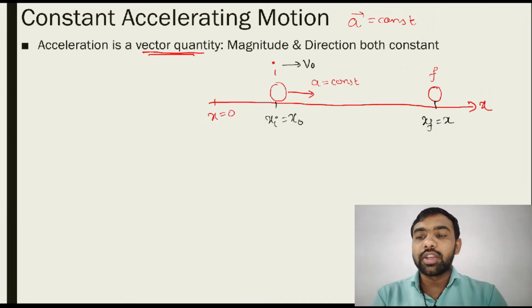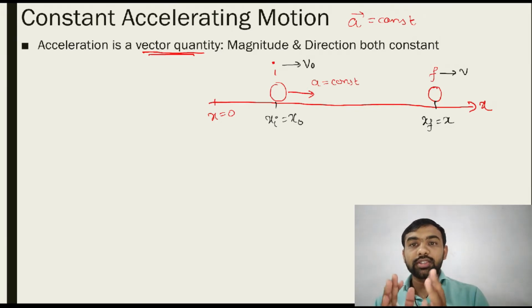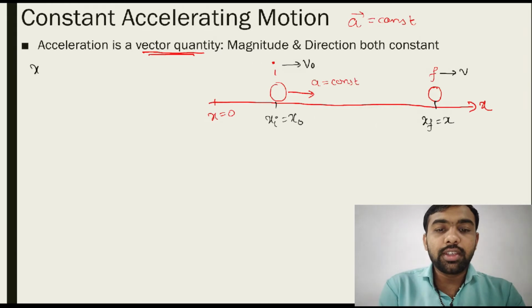After some time it reaches x with final velocity v. You must understand this terminology: x0 is the initial position, x is the final position, v0 is the initial velocity, v is the final velocity, a is the acceleration.